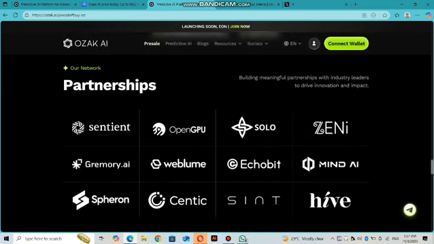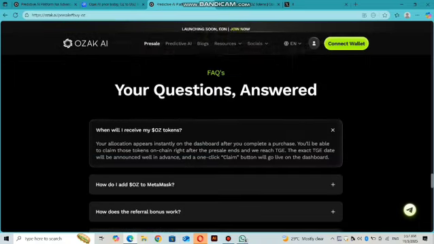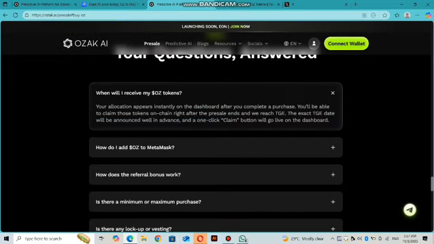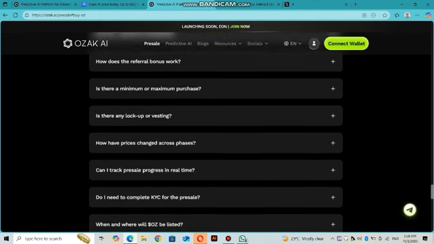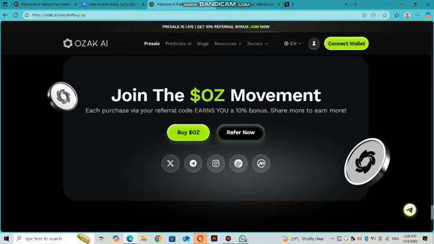Here we have details of their partnerships, building meaningful partnerships with industry leaders to drive innovation and impact, with Sentient, OpenGPU, Solo, Zenny, Gemini AI, Webloom, Ecobit, etc. Some frequently asked questions: when will I receive my Auzic token? How do I add Auzic to MetaMask, etc.? Everything is mentioned here. Then you can simply join the social channels.